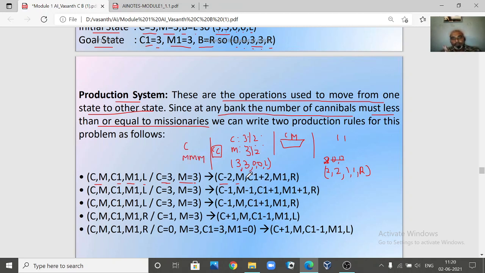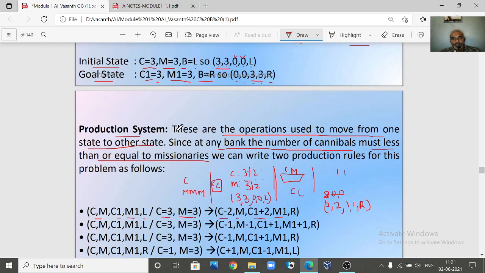Now if you go like this, look at the right hand side, what will be the configuration? C1 plus 2. Now 2 cannibals are coming to the right hand side. So what will be the value of C1? C1 will be 2 now, because on the right hand side there are 2 cannibals. So C1 plus 2. Now what about missionaries? No missionaries are here, so M1 will be 0 only. Initially it was 0, and now also it will be 0, and the boat is on the right hand side. Now this is one rule.